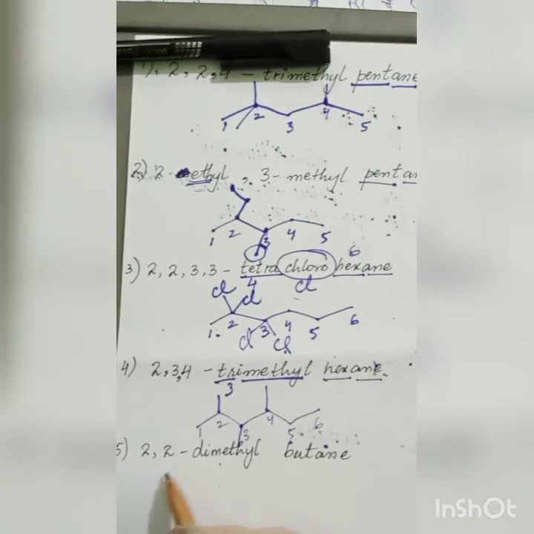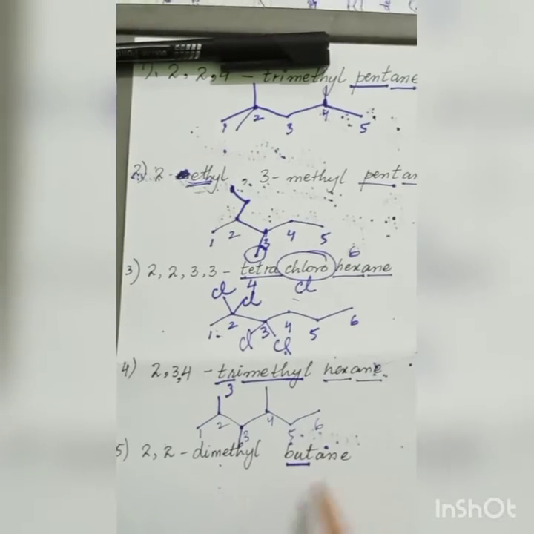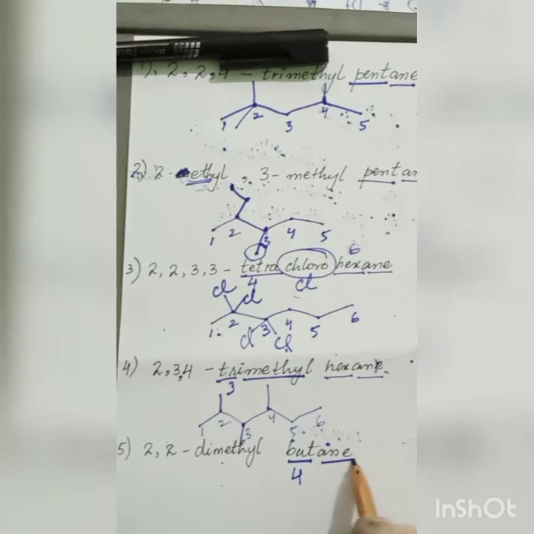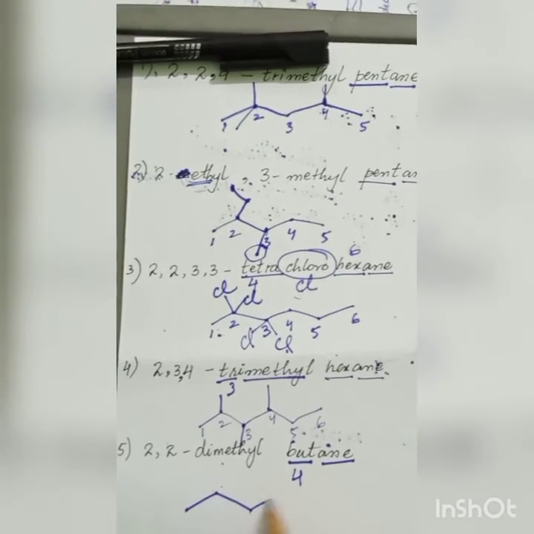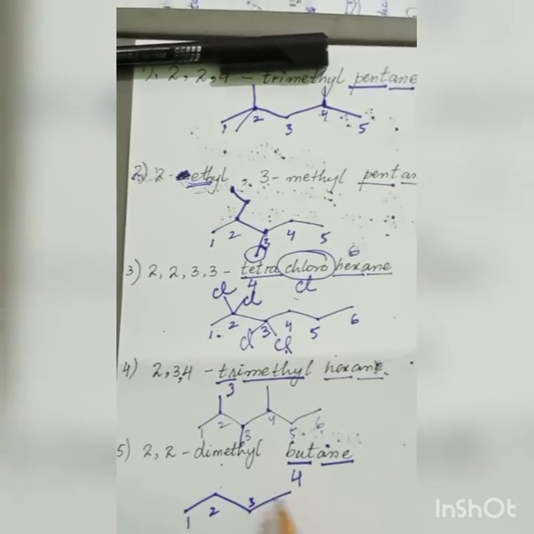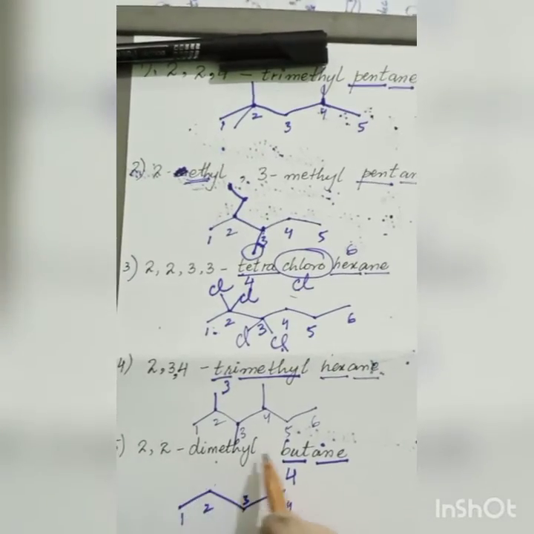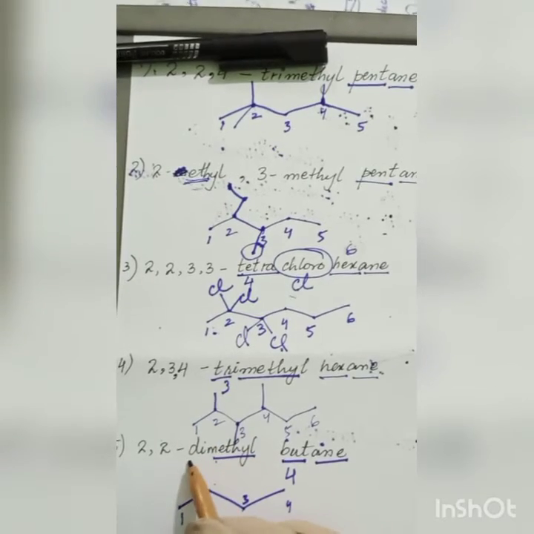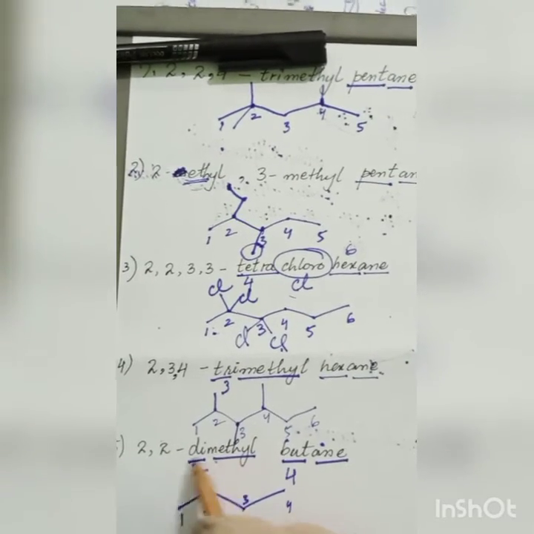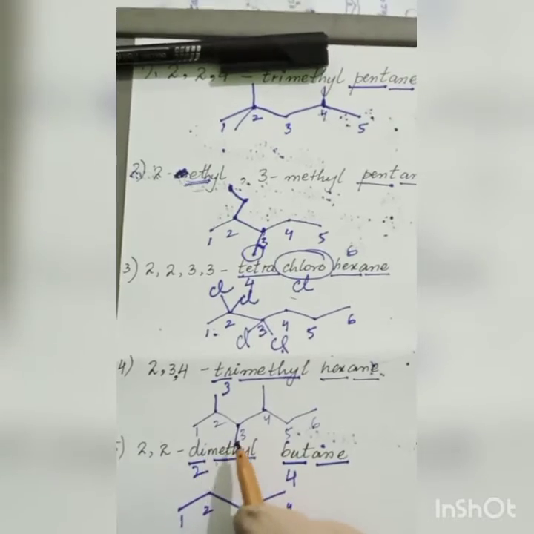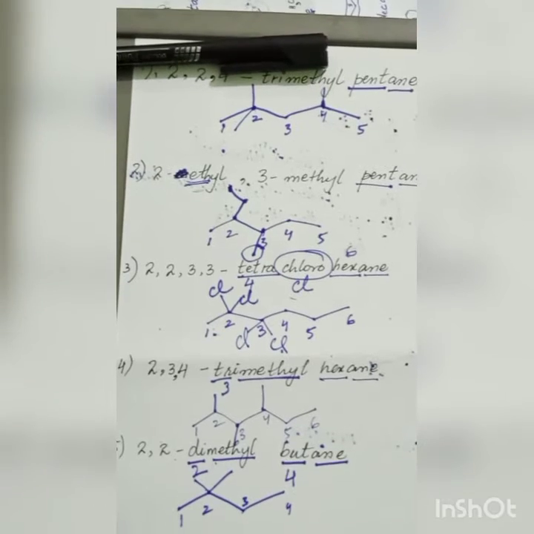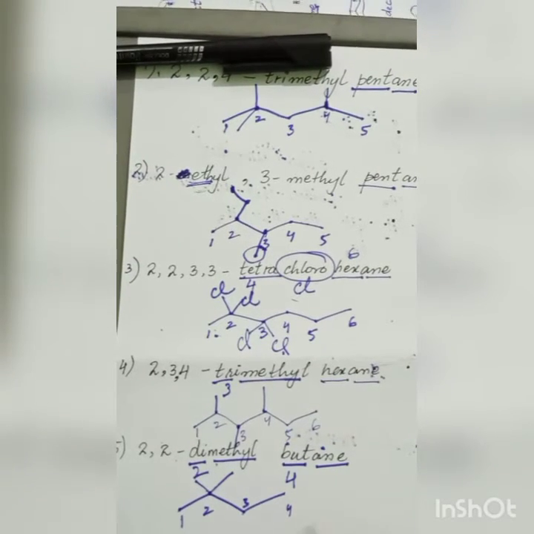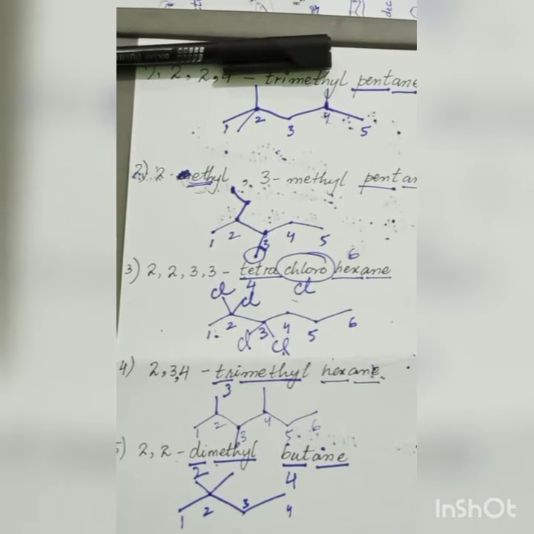Okay. The last one is but, which means 4 in chemistry, and ane. So I will write 1, 2, 3 and 4. 2,2-dimethyl: methyl, and di means 2. We have 2 methyls, so I have to write 2 methyl branches at the 2, 2 position. Okay.